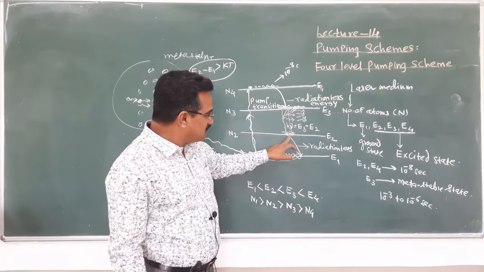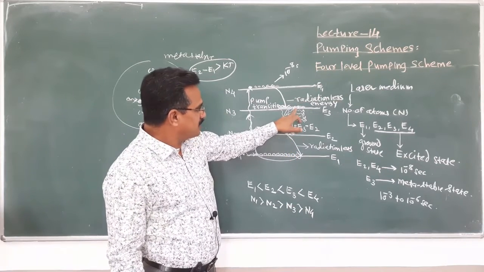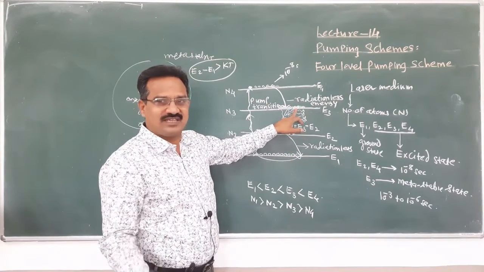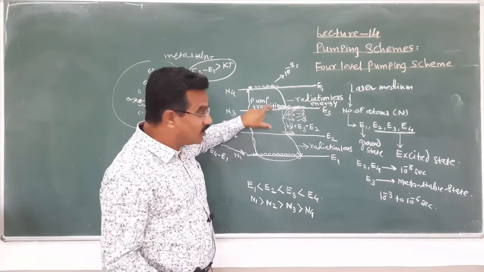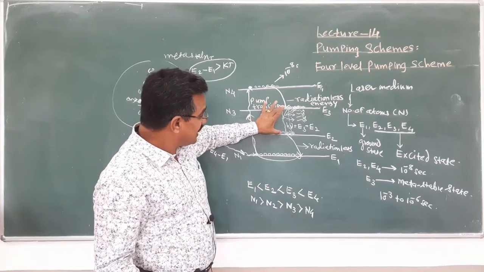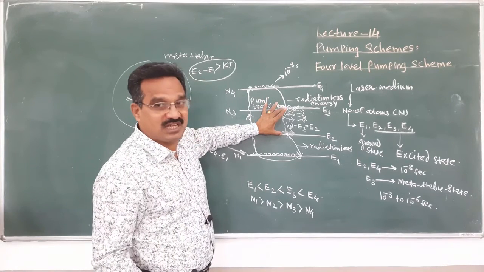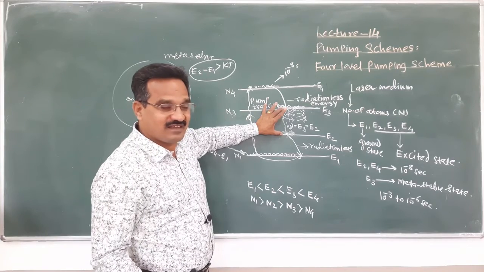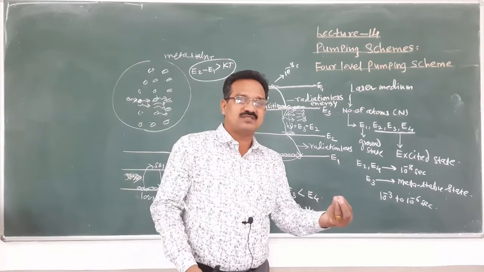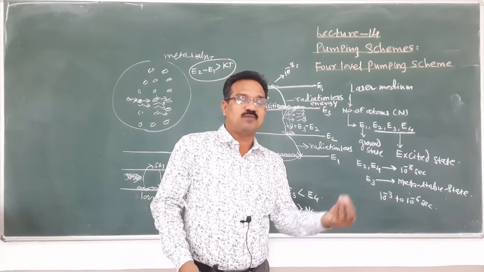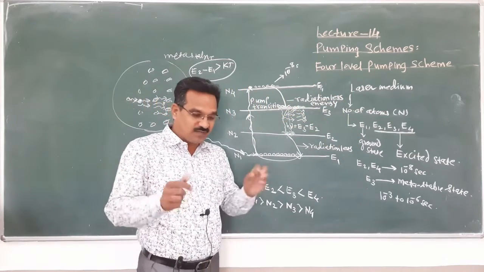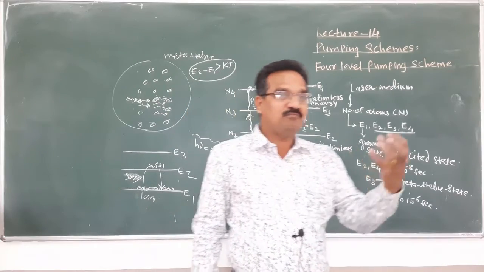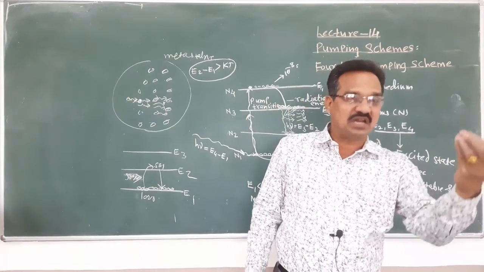Because as compared to this level, the number of atoms here is 3 atoms suppose, and that is also greater as compared to this. Means in 4 level system, laser action takes place between these 2 energy levels. And that's why only a few atoms are to be pumped to the energy level E3, and for that purpose the pumping power required must be very less.